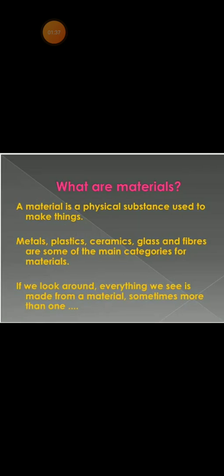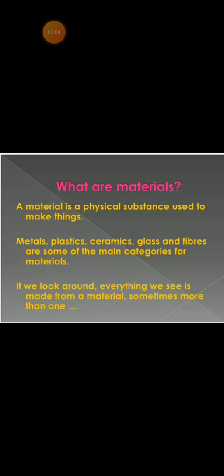So children, what do you mean by materials? The material is a physical substance used to make things, and metals, plastic, ceramics, glass, and fibers are some of the main categories of materials.